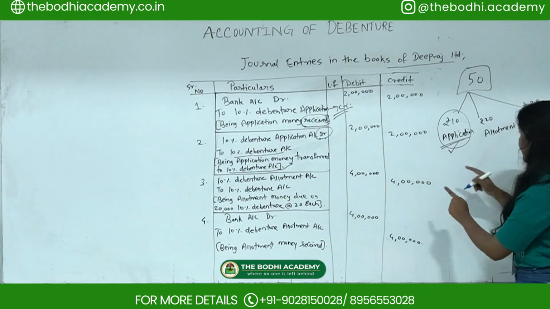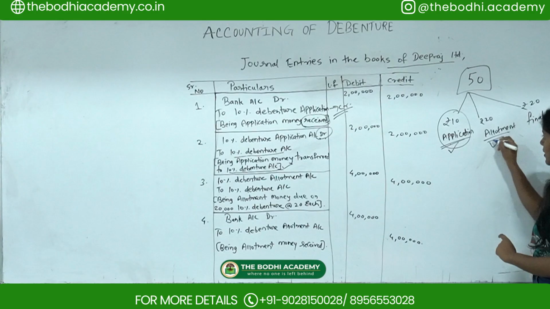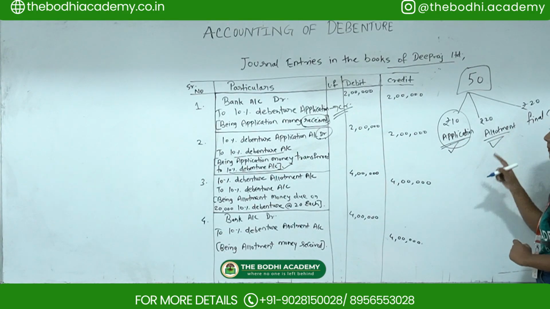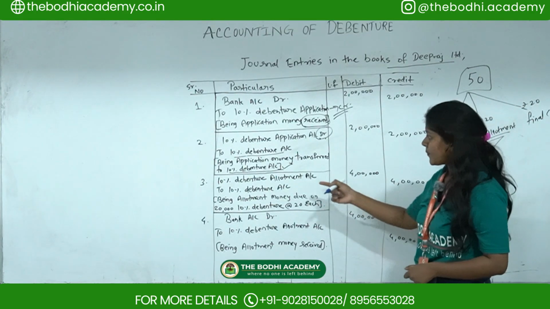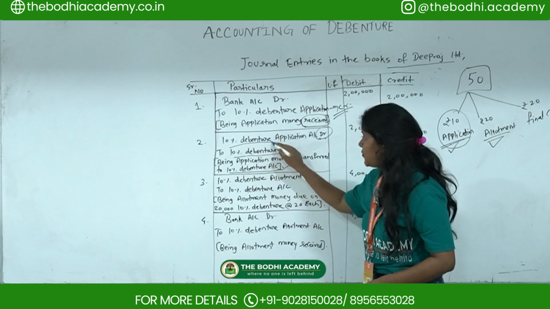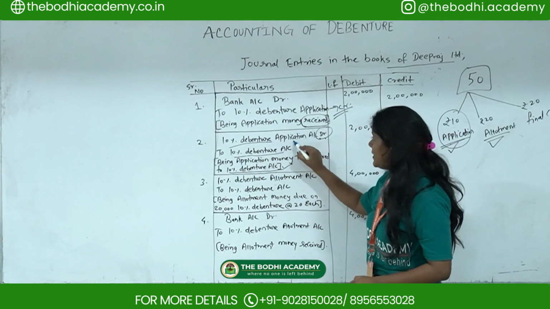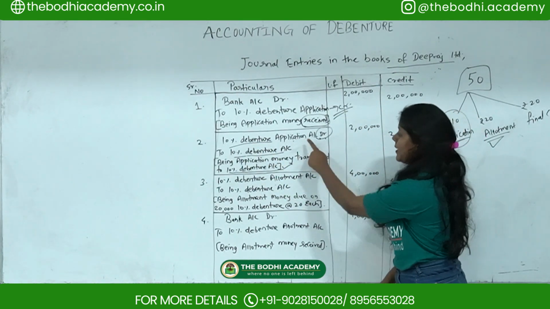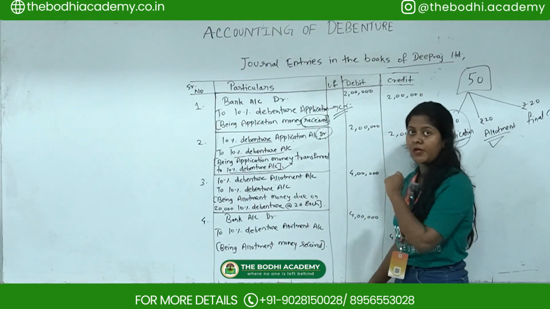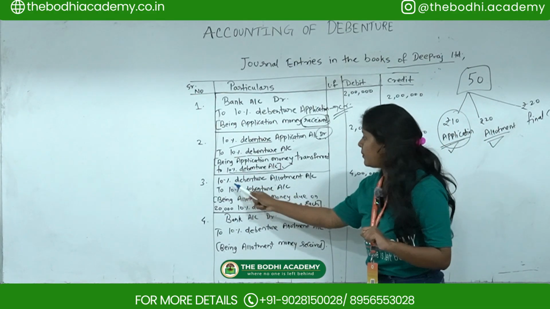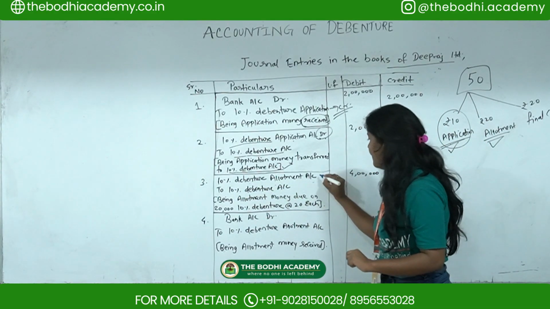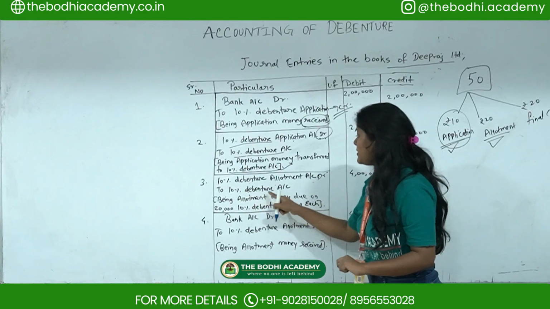The second one: we always pass the allotment entry. First is application, now is allotment. For allotment, the same situation will apply, but the name is going to change. Instead of application, you write allotment over here. So you write 10% debenture allotment account debit to 10% debenture account.